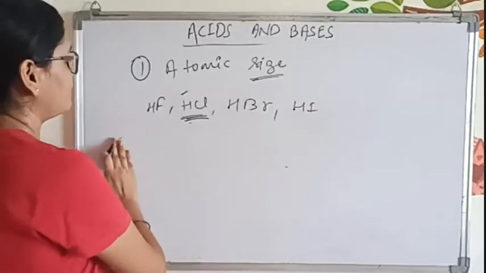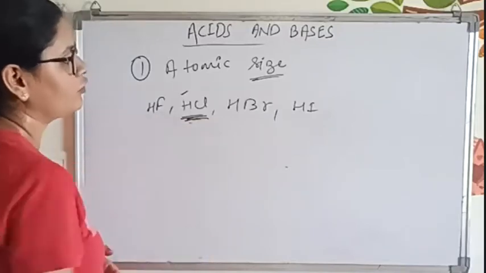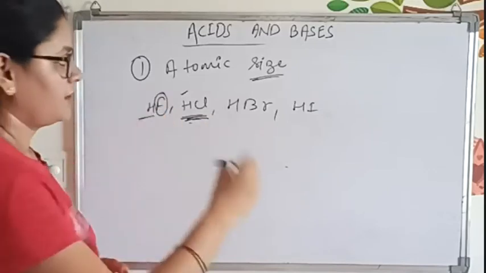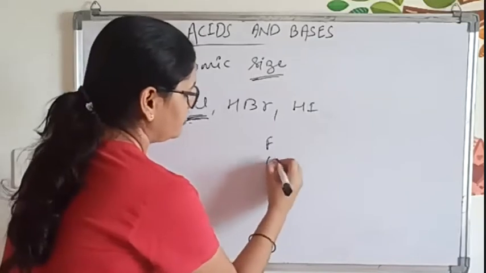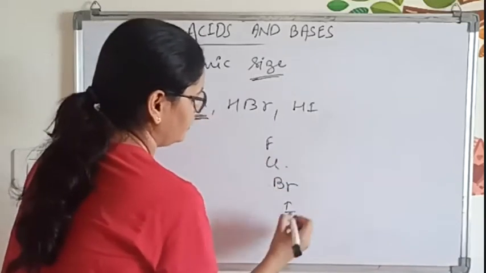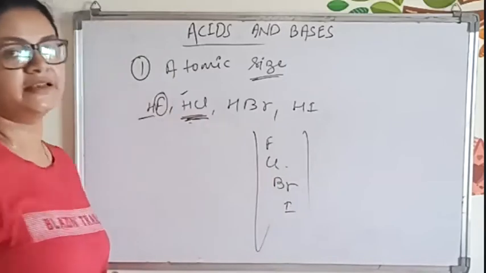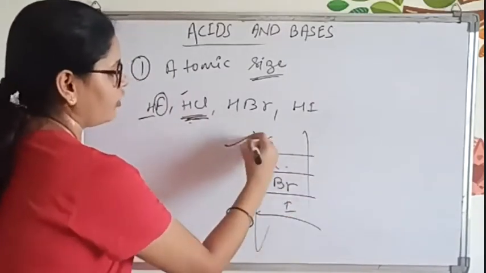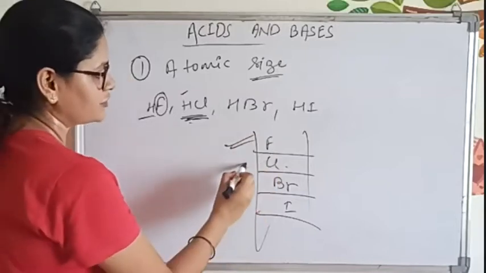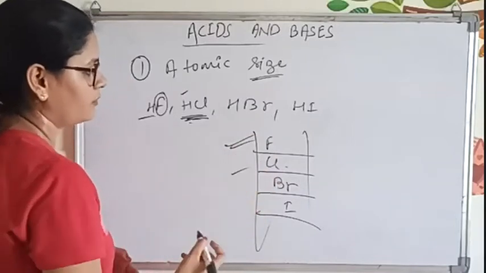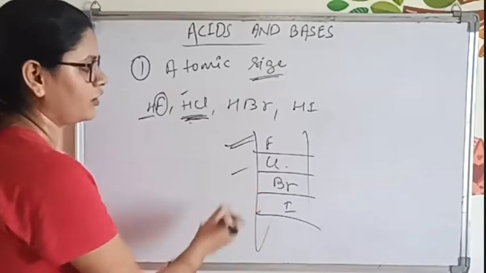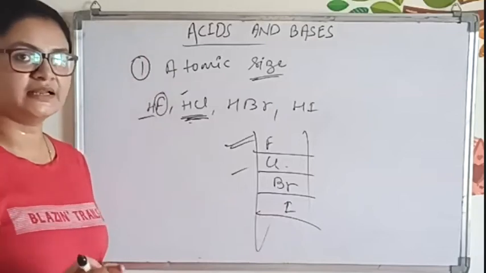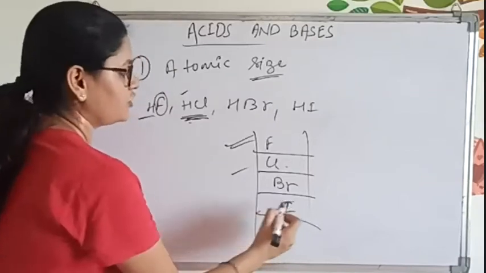See what is happening over here. In HF, the size of fluorine is less. We have fluorine, chlorine, bromine, and iodine in the group. The size of fluorine will be smaller than chlorine, chlorine smaller than bromine, and bromine smaller than iodine. So iodine will have the larger size, isn't it?